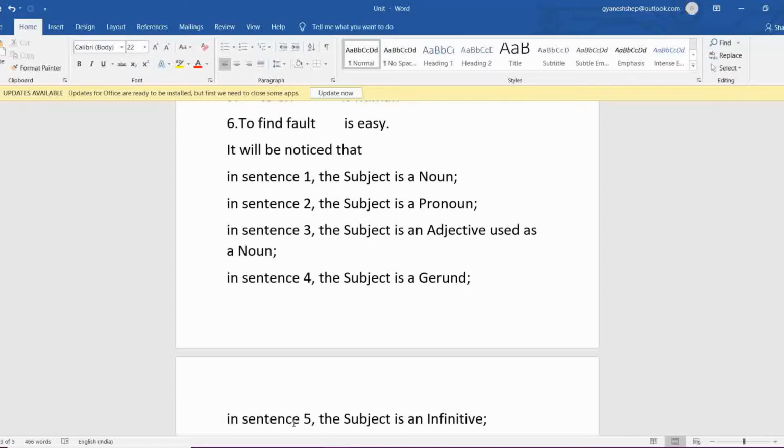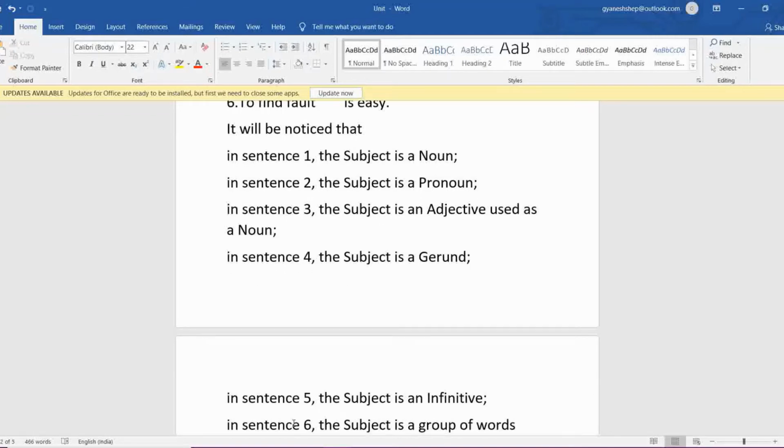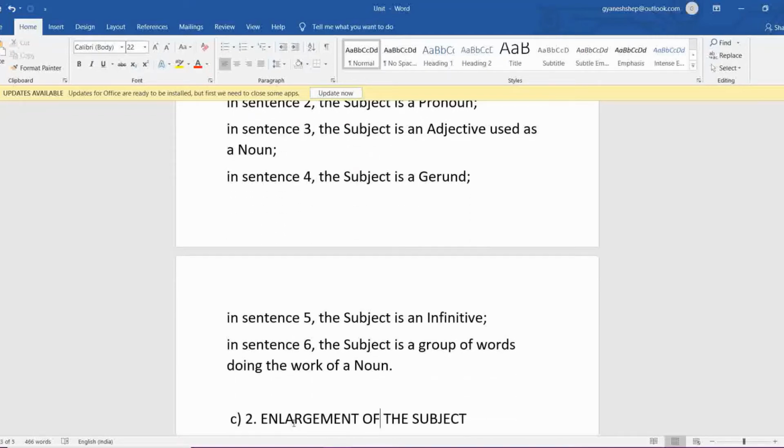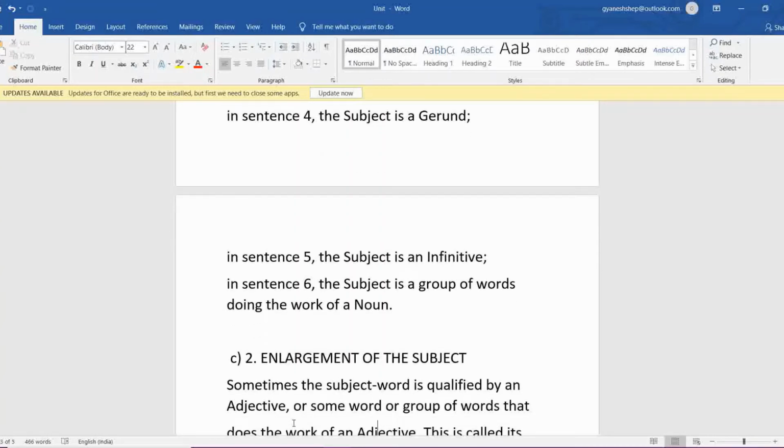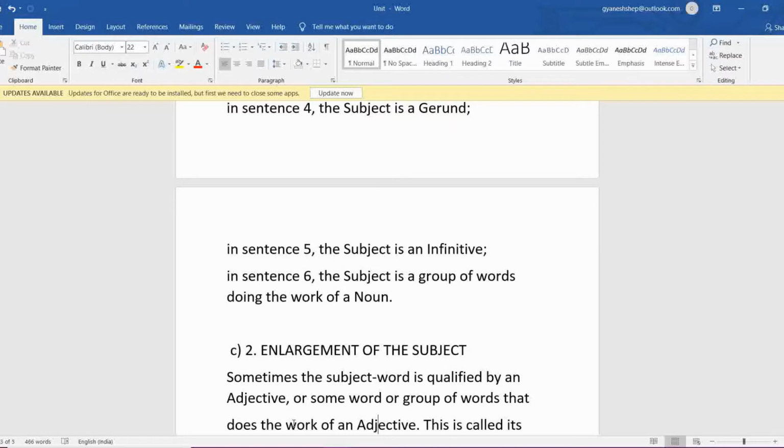In sentence 3, the subject is an adjective used as a noun, right, as I told you. And in the fourth, the subject is a gerund. Ing, so it is called a gerund. In sentence 5, the subject is an infinitive. How is it working as an infinitive? Now see, to err is human, it started with to, so it is called a to-infinitive. Then the same with the sixth sentence.